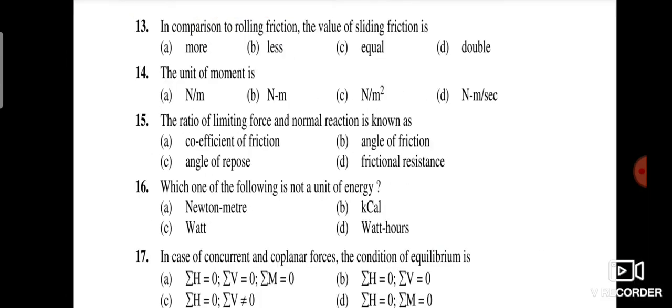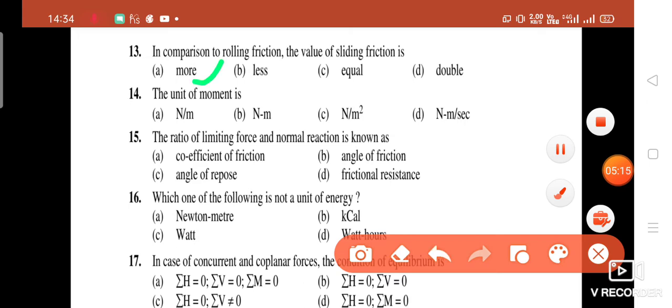Come to the next question. In comparison to rolling friction, the value of sliding friction is, you have four options: A, more, B, less, C, equal, D, double. So your right answer is option A, more.